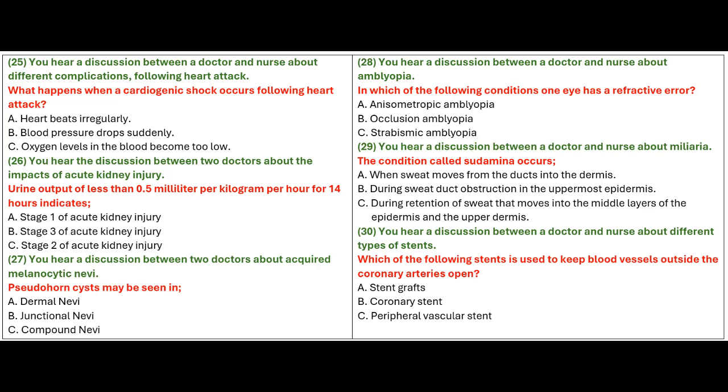Hello, doctor. What types of complications are expected following heart attack? Well, there are 2 types of complications that can occur following a heart attack. The first problem occurs pretty much straight away, and the second complication occurs later on. Immediate complications following a heart attack are arrhythmias, in which the heart beats irregularly, either too fast or too slowly. Cardiogenic shock is when the patient's blood pressure drops suddenly. Therefore, the heart cannot supply adequate blood for the body to function properly.